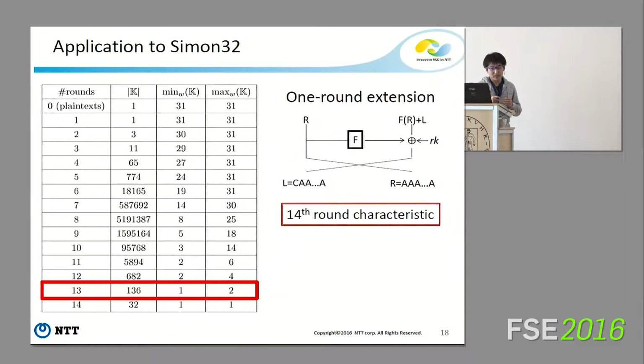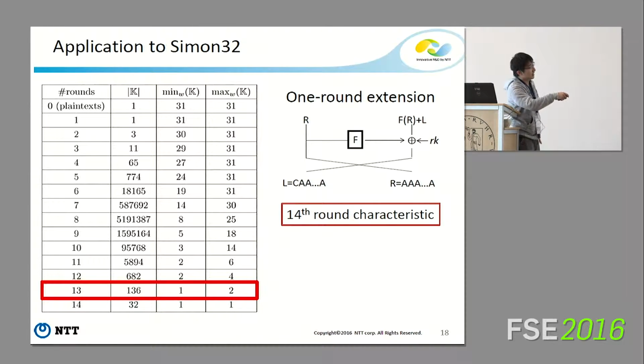But Simon has a very specific structure. The round key is XORed after the F function, so we can easily extend one round. For example, now L is constant, and R is active. In this case, we can prepare chosen plaintexts like this, so we can easily extend one round without guessing RK. By using this technique, we can prove the existence of a 40-round characteristic.